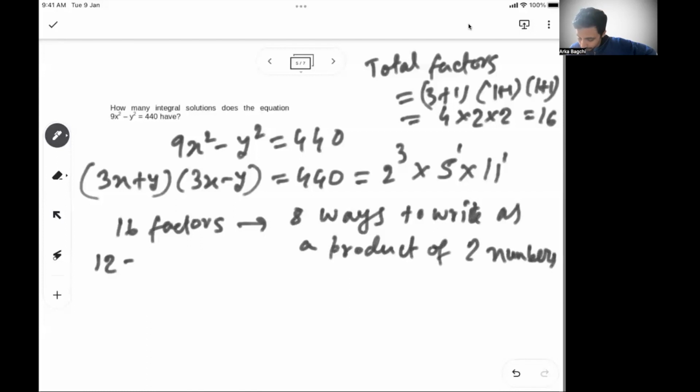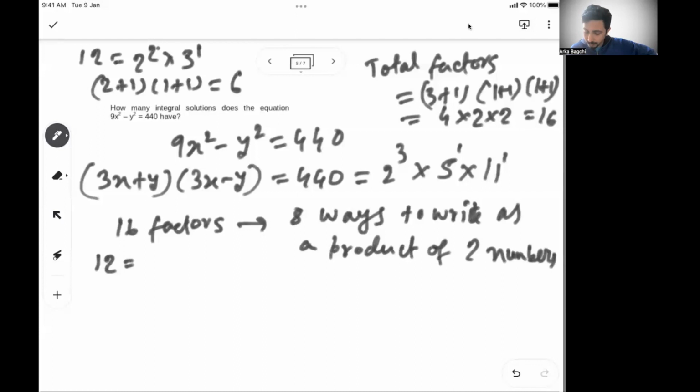Let's say 12, how many factors does it have? So 12 is 2 square into 3, so 2 plus 1 into 1 plus 1. So there are 6 factors of 12. What are the 6 factors of 12? 1 into 12, 2 into 6, 3 into 4. These are the 6 factors of 12. So if there are 6 factors of 12, there are 3 ways you can write it as a product of two numbers, right?